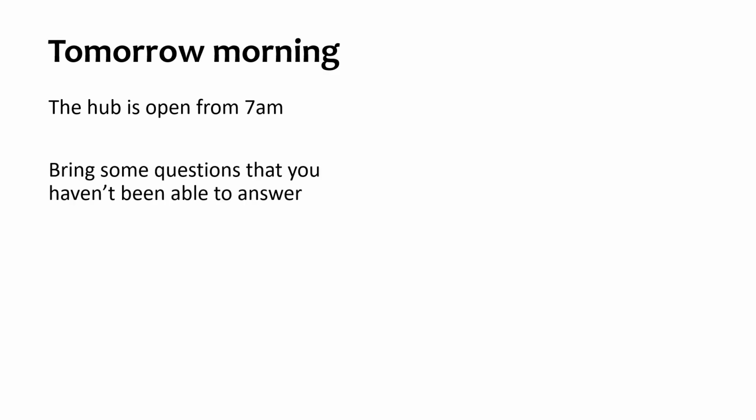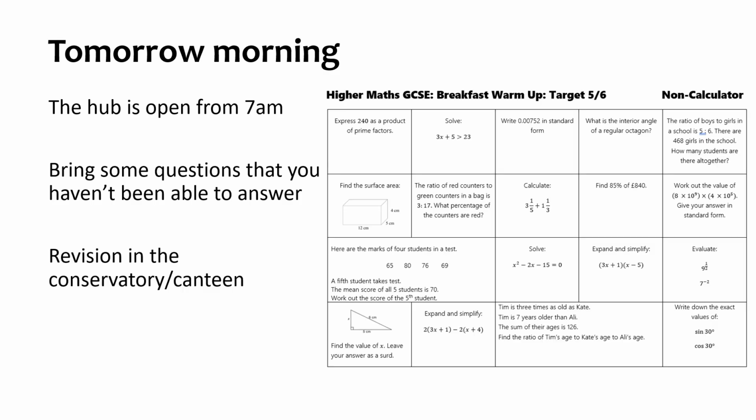So the hub is open from 7 AM. Bring some questions that you haven't been able to answer. Again, thinking that this revision is going to be your most focused, this is the most important time for you to do this. Bring those things you know you've struggled on. We'll then have revision in the conservatory canteen, like we've done for paper 1 and paper 2. And again, target those things you know you are struggling with from your revision the night before. It's all about making sure that that time in the morning is spent picking up marks.